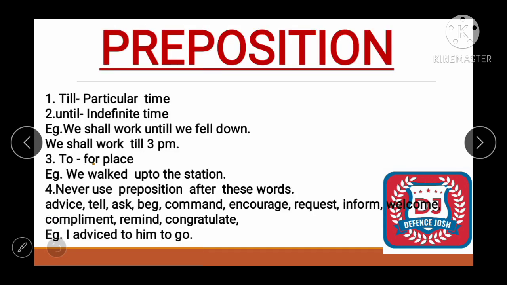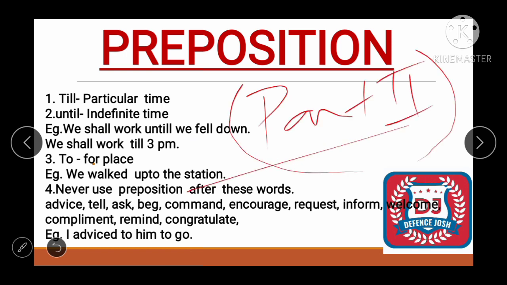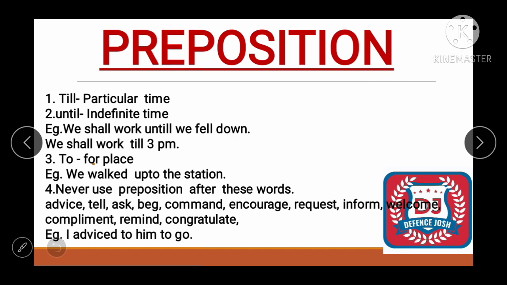So friends, it's part 2 of preposition. Part 1 I discussed in my previous lecture. If you haven't seen it, please do visit there. You'll get the concept regarding the preposition.